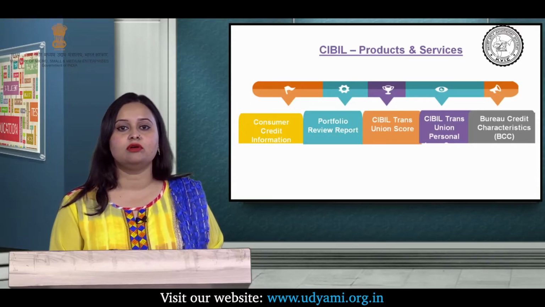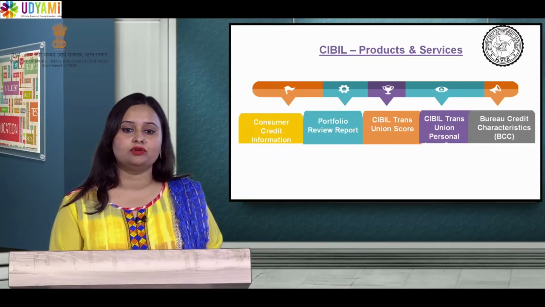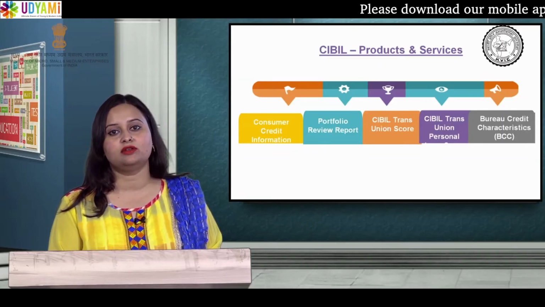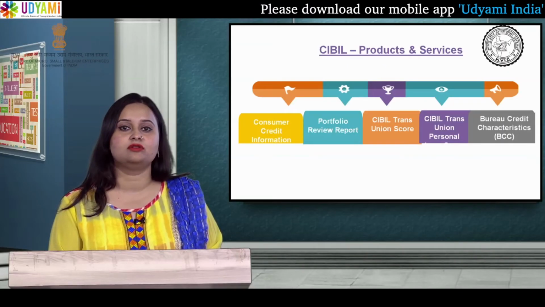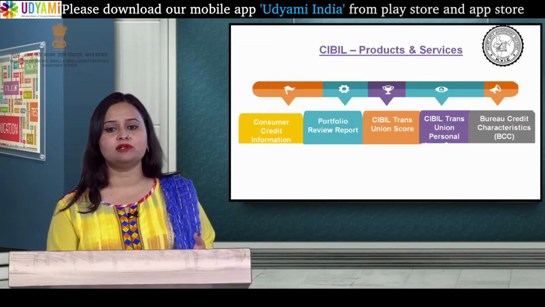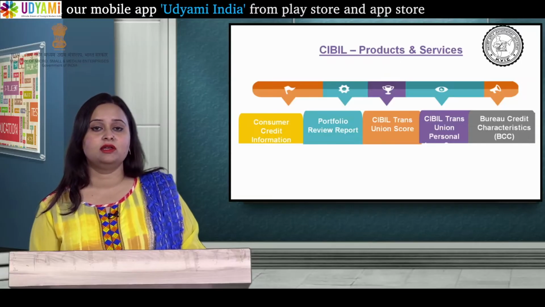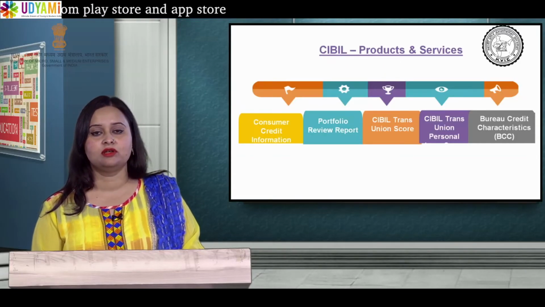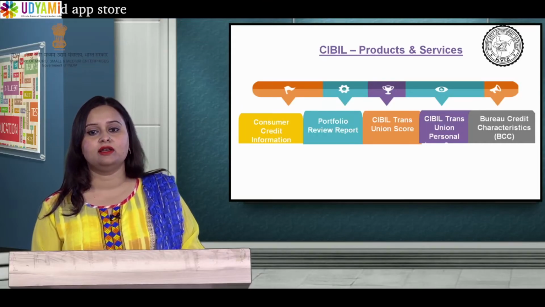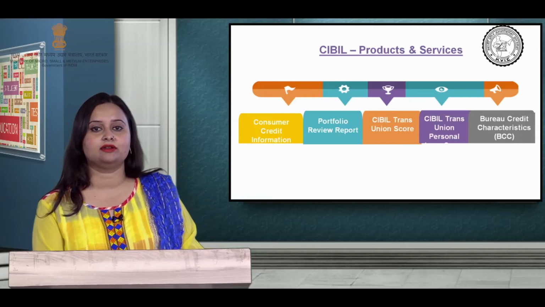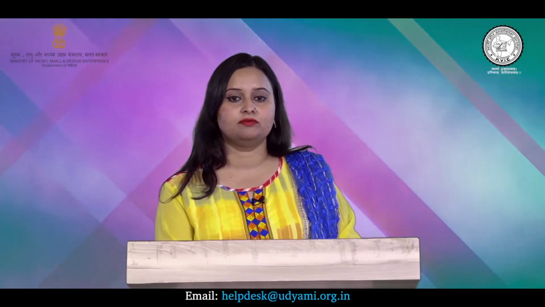In case you exhibit a very low TransUnion score, then the possibility of extending the loan, or even the application for a loan, gets rejected several times. Now, CIBIL TransUnion Personal is also the personal report of the various consumers and borrowers, and the last product that we have is the Bureau Credit Characteristics, known as the BCC.